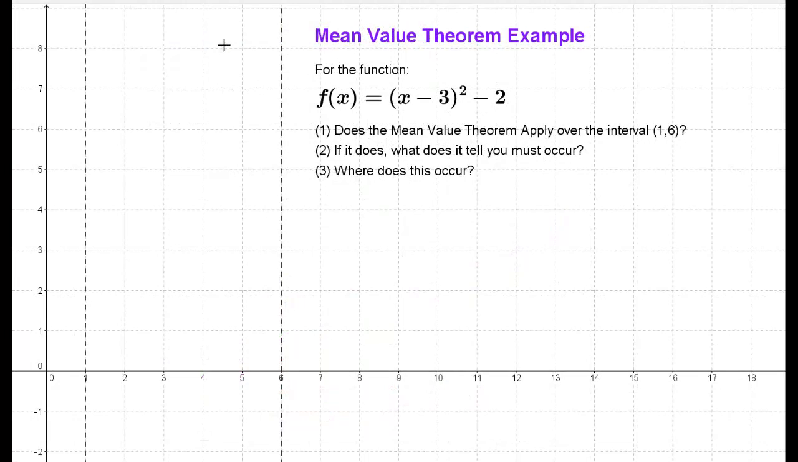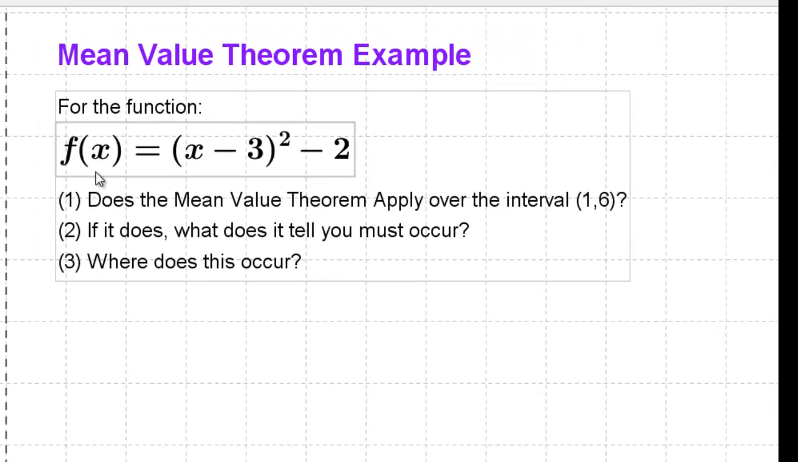So let's look at an algebraic example of the mean value theorem. Let's consider the function f of x equals the quantity x minus 3 squared minus 2. Parabola, second degree function. Question number 1, does the mean value theorem apply over the interval from 1 to 6? If it does, what does it tell you must occur? And then where does this occur?